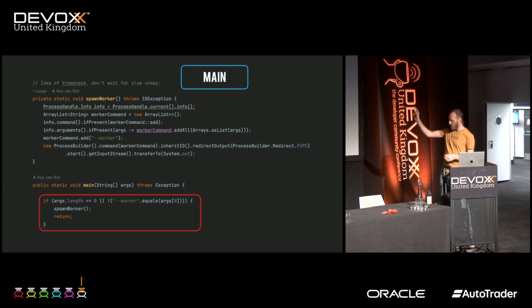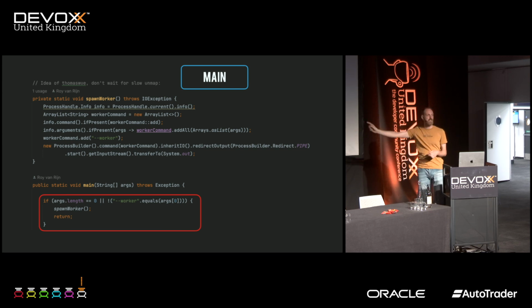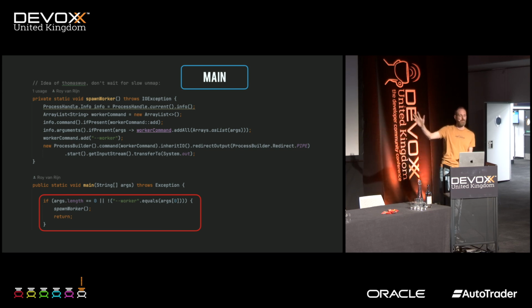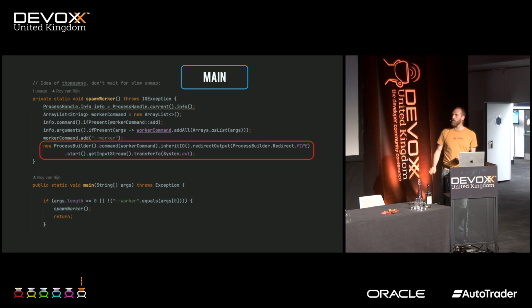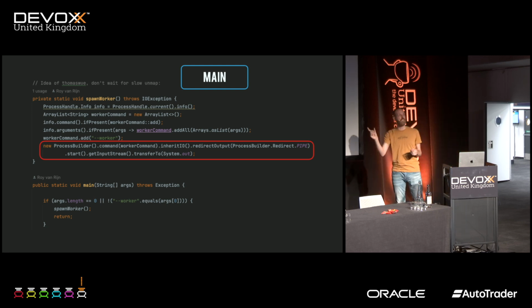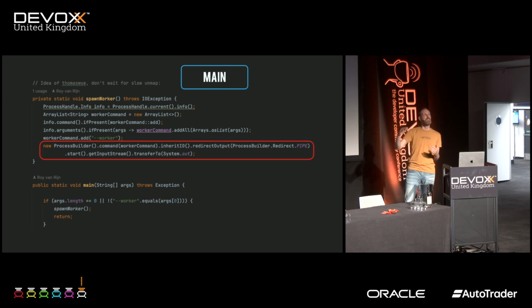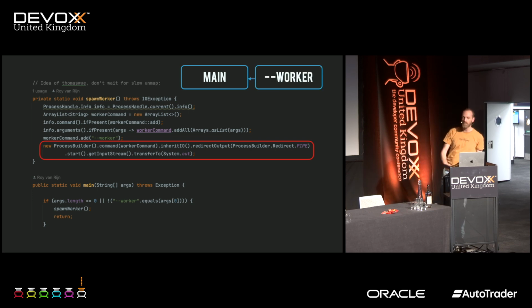This is what he came up with. So our program starts. We've got our main program. And the only thing it does, it spawns a worker. And this worker is an entirely new process. And this is the process that's actually going to do the mapping, do the calculations, print the output, do the unmapping. What we do is we couple our main system out to that system out. So we've got this worker, which is doing the actual work, and our main program basically dead.